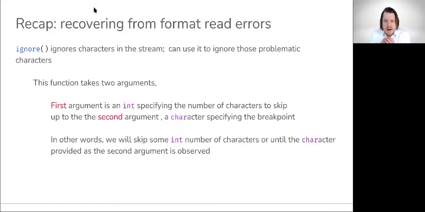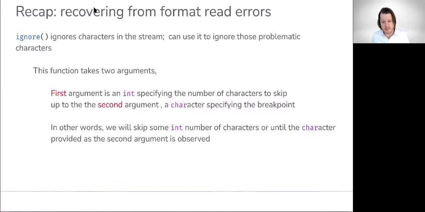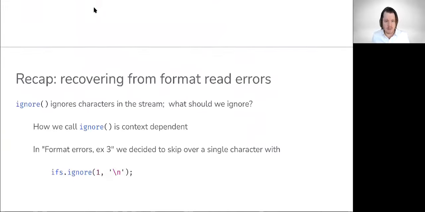So ignore ignores characters in the stream, and we can use it to ignore problematic characters that are causing our reads to fail. This function, as we pointed out, takes two arguments. The first is going to be an integer value specifying the number of characters to skip, up to the second argument, which would be a character specifying the breakpoint. In other words, we will skip some int number of characters or until the character provided as the second argument is observed. Whatever comes first, we then go ahead and leave whatever else is in the stream at that point. So we'd go up to that point.